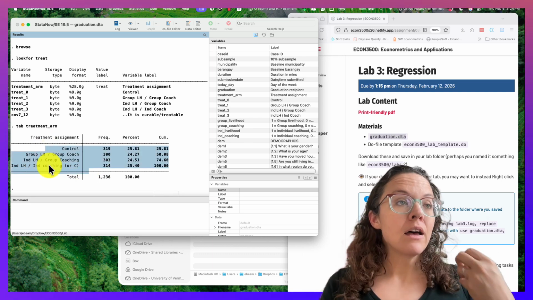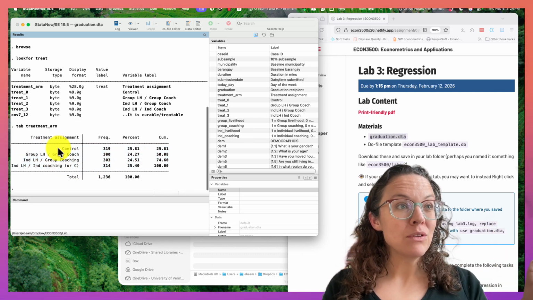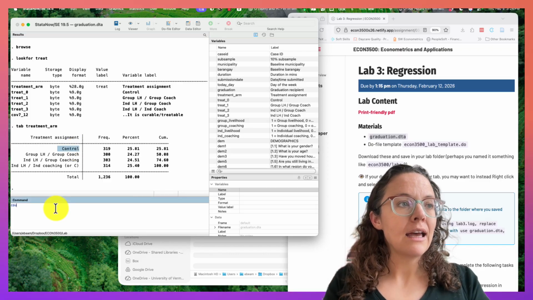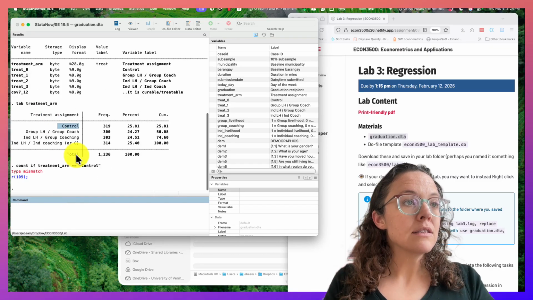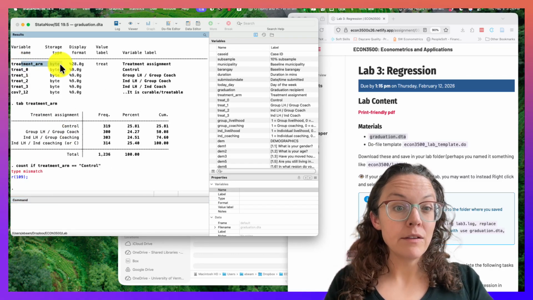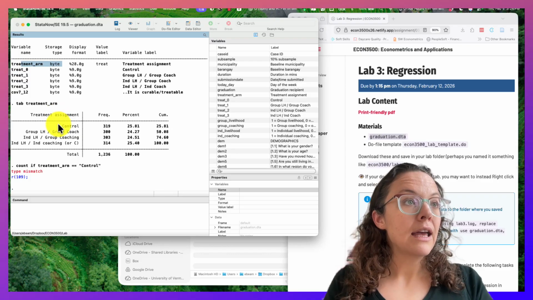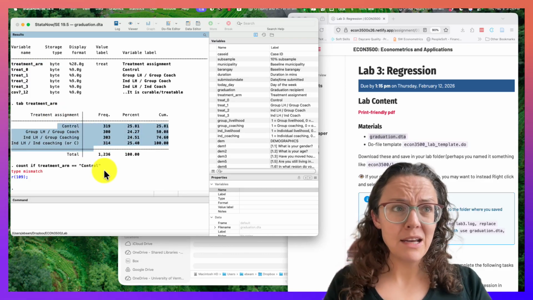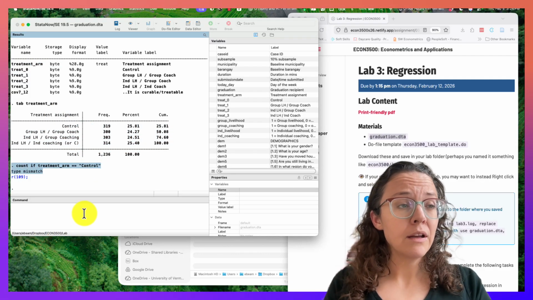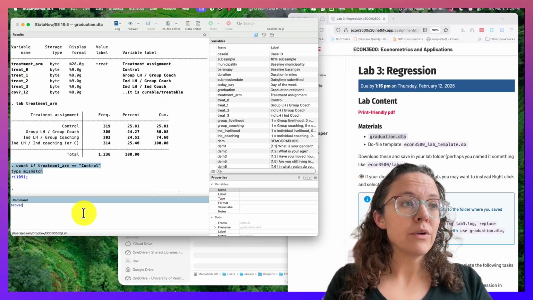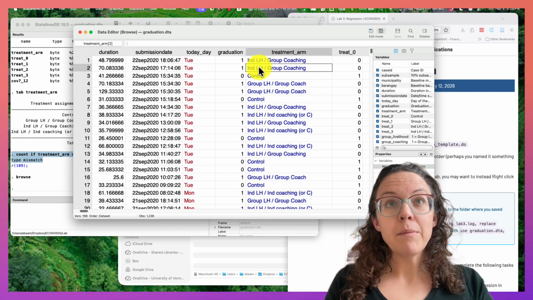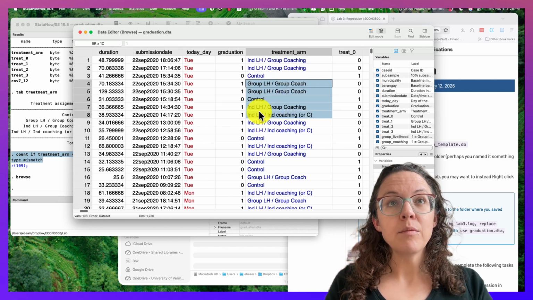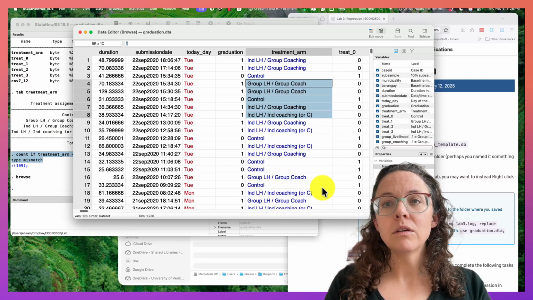We're going to play with these, but one thing to note is that I can't really do anything with these. So I can't count if treatment arm equals control, because as you can see, this is a byte variable, meaning it's a single digit, and these are letters, so it's not a string variable, so it's not going to work. If you're not sure what's going on, you can always browse your data and go to treatment arm, and you can see that it's blue. That means it's a labeled variable, so you see the label, but up here is the value, and the name of the label is right here, treat.